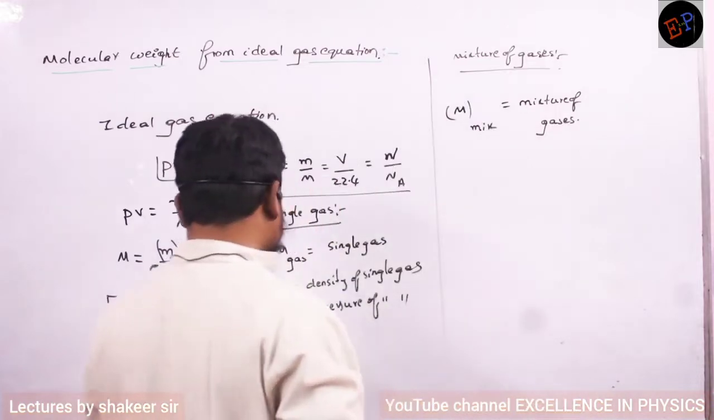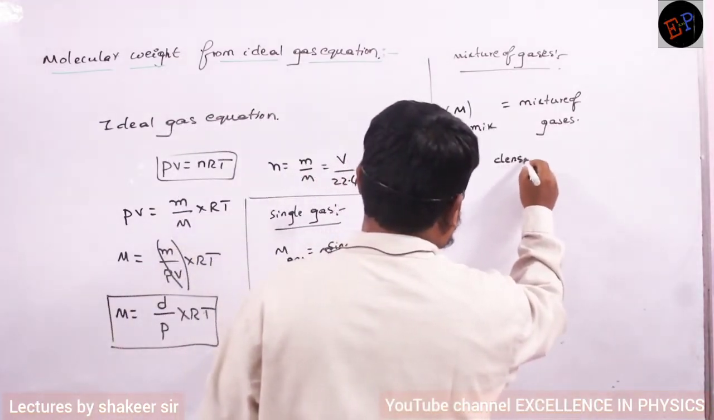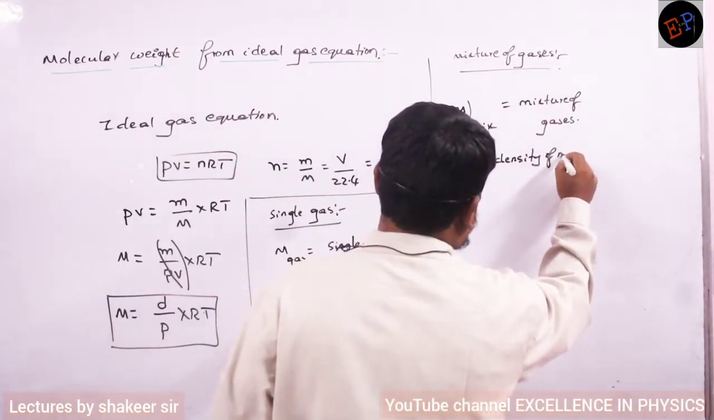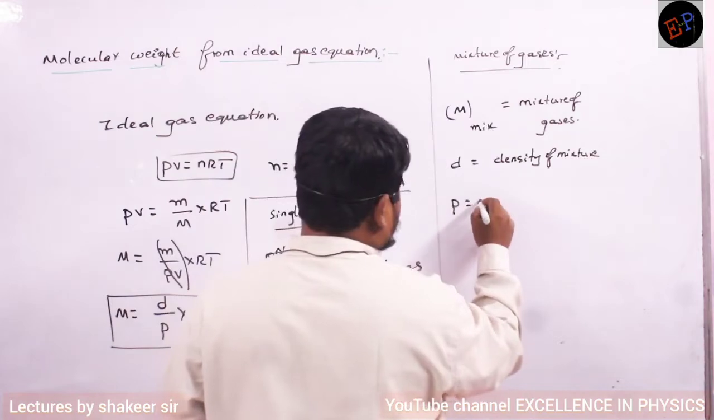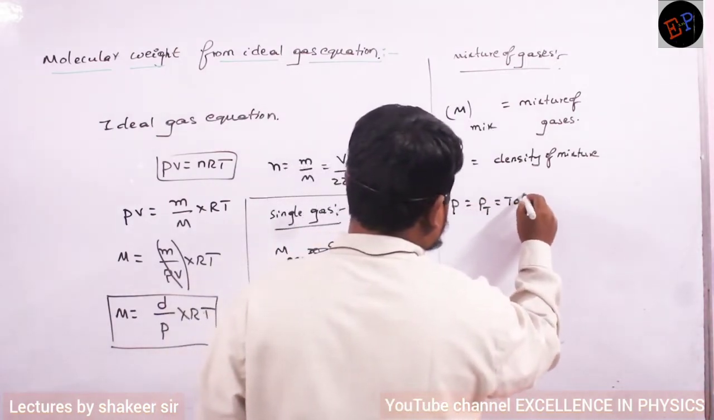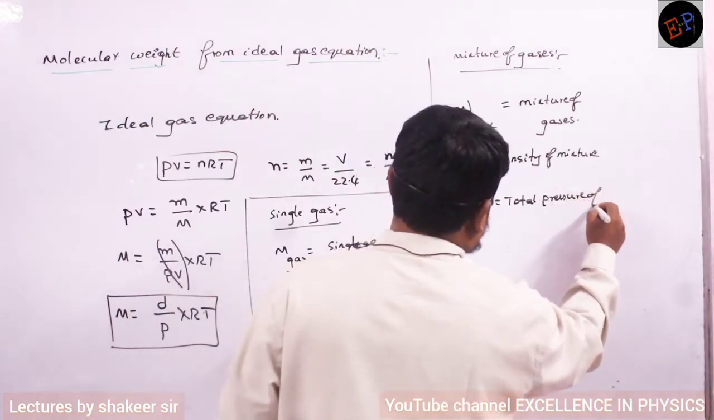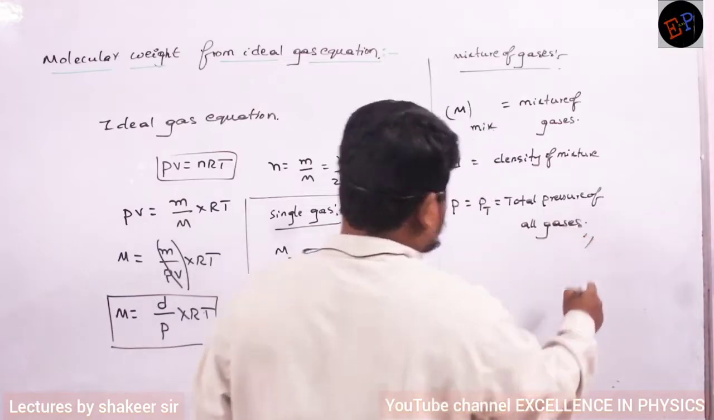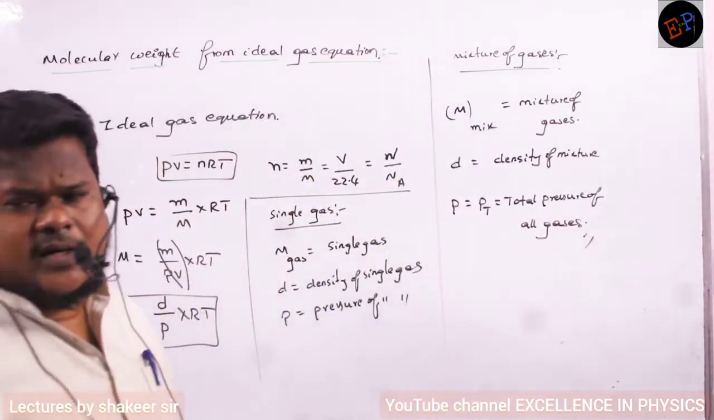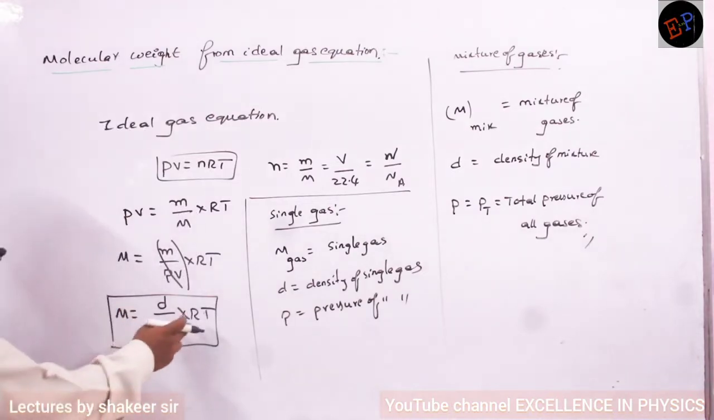Similarly, what is meant by D here? D means the density of the total mixture of gases. And what is meant by P? P is the total pressure of all the gases. Are you able to understand? The same equations we can write in different ways. So M is equal to D by P multiplied by RT.